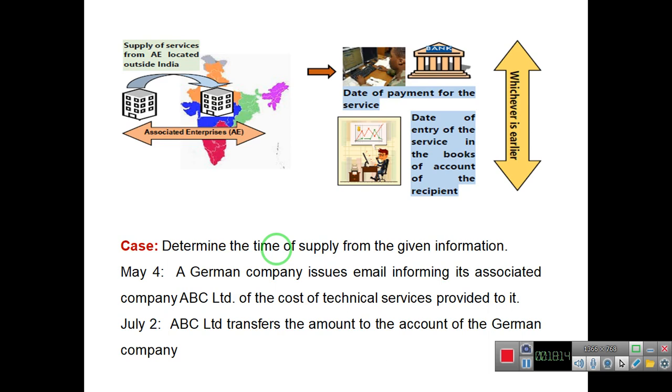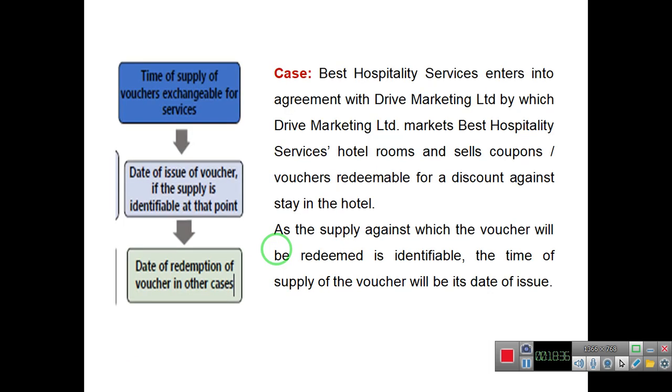For example, on May 4th, a German company issues an email informing its associate company ABC Limited of the cost of technical services provided to it. On July 2, ABC transfers the amount to the account of the German company. Here May 4 will be the time of supply.